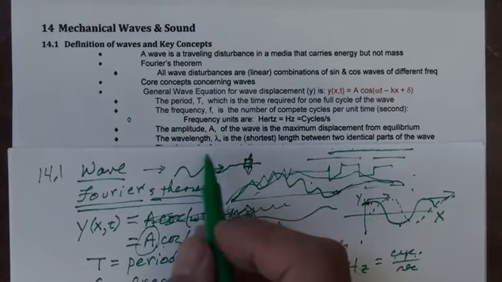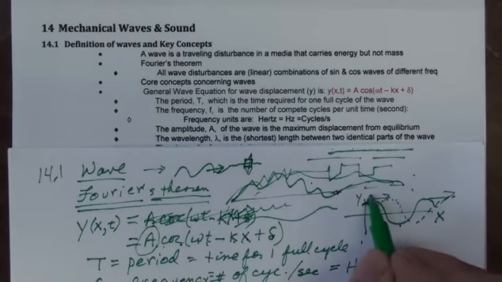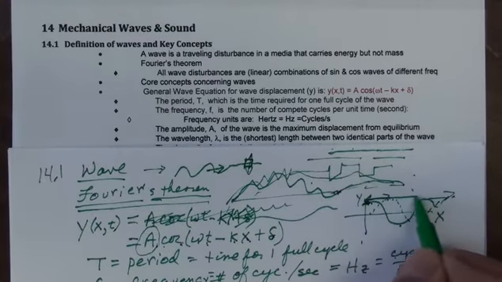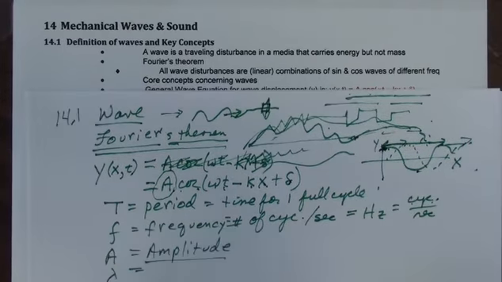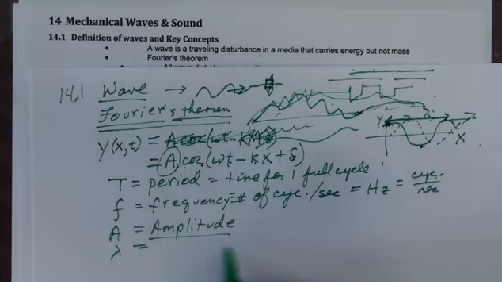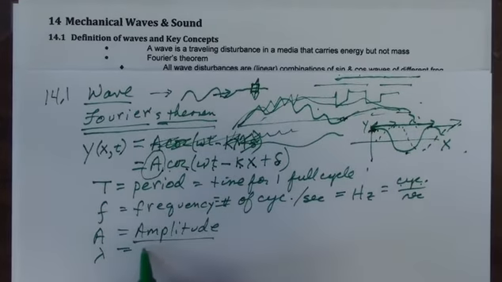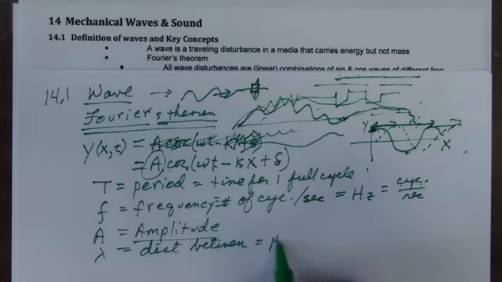The wavelength, lambda, is the distance between 2 equal points in the wave. So the distance from this crest to this crest, or this trough to the next trough, would be lambda. Lambda is going to be equal to the distance between equal points on the wave.